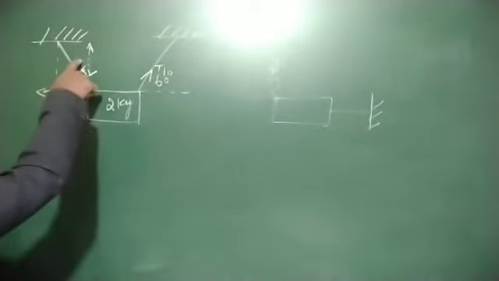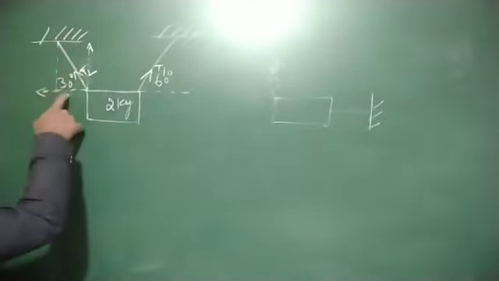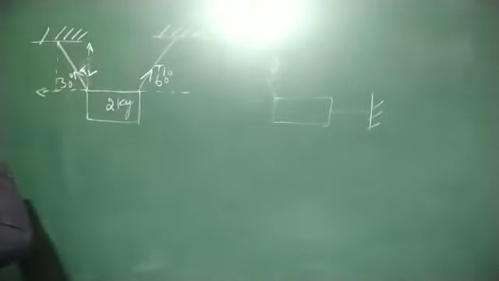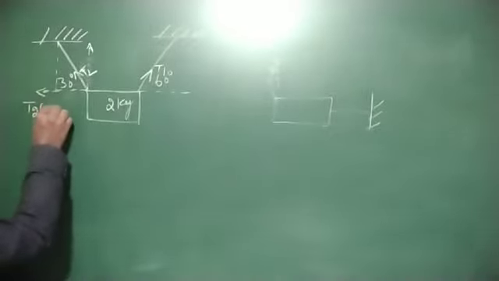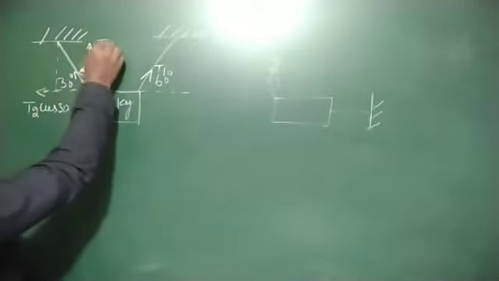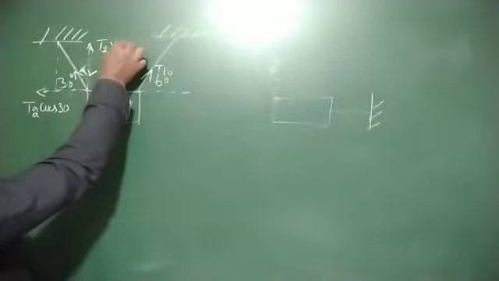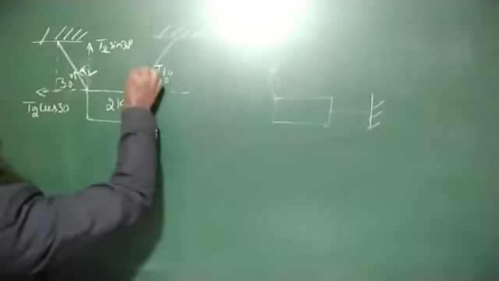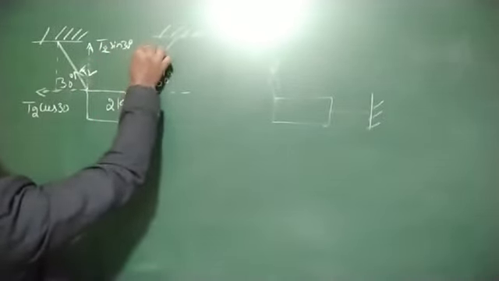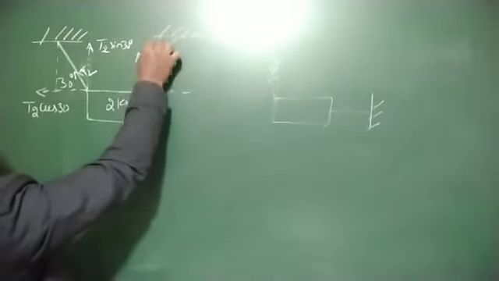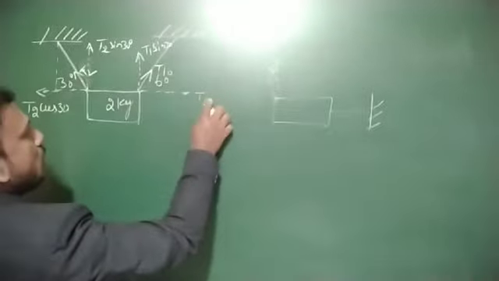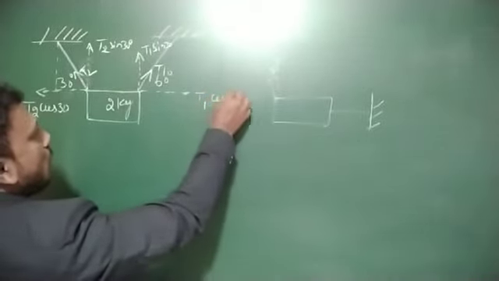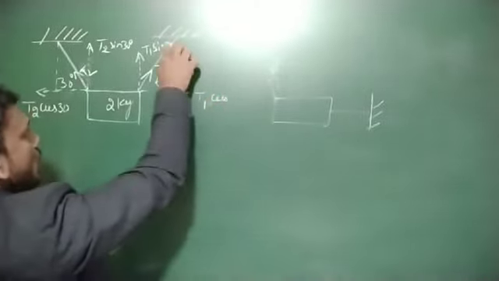Therefore, adjacent is equal to hypotenuse into cos theta. The hypotenuse is T2, therefore the horizontal component is T2 cos 30 degree and the vertical component is T2 sin 30 degree. Similarly, T1 is also resolved into two components: T1 sin 60 degree and T1 cos 60 degree. This angle is 60 degree, not 30.